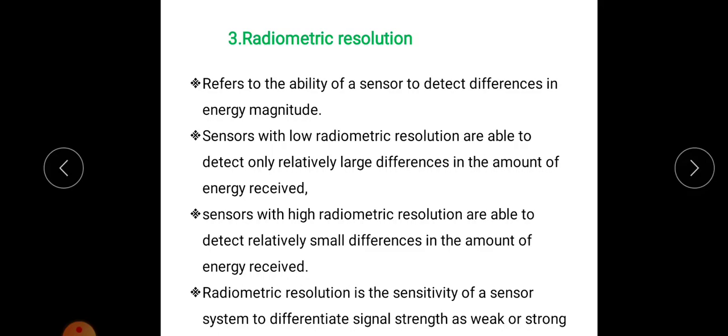So radiometric resolution is the sensitivity of a sensor system to differentiate signal strength as weak or strong. Using this concept, we can differentiate whether the signal strength is weak or strong. So this radiometric resolution actually indicates the energy. In order to identify the signal strength as weak or strong, we have to use high radiometric resolution sensors. Using that only, we can differentiate small differences in energy.